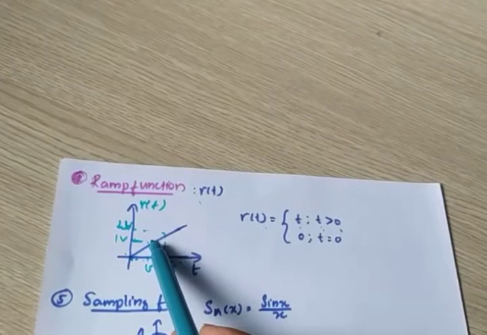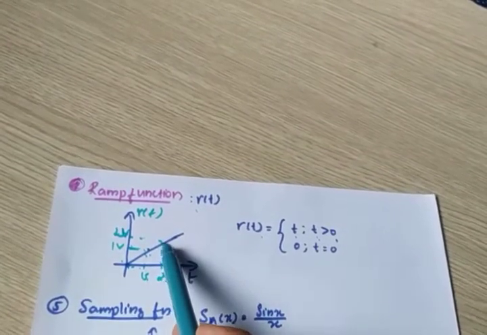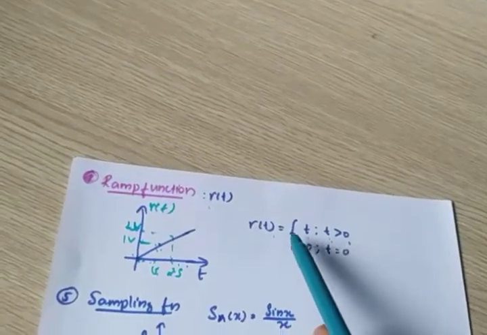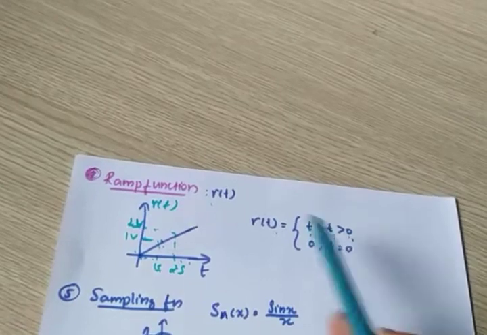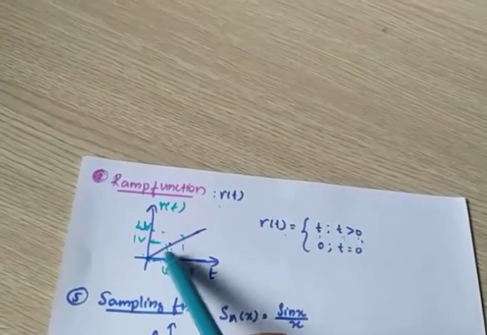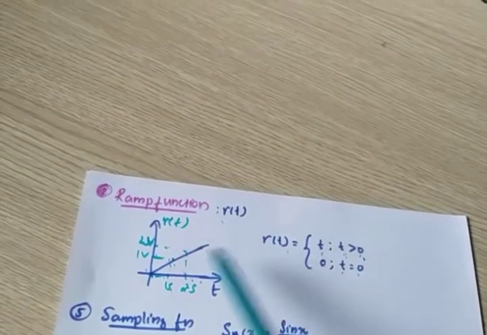For 1 second, 1 volt; for 2 seconds, 2 volt. Like that, the amplitude is increasing. So as time increases beyond 0, amplitude also increases. What happens at t equal to 0? Amplitude is 0.